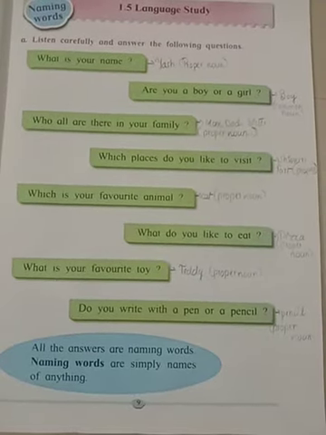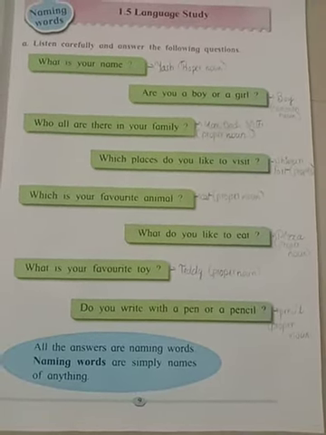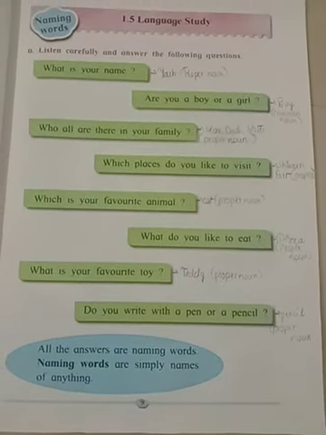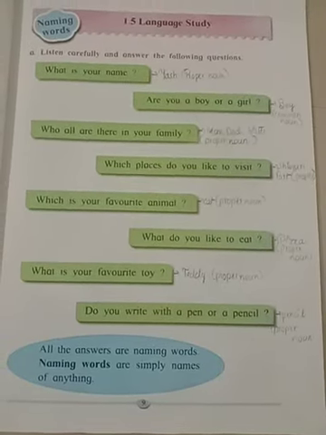So I would like to start the next lesson about language study, that is 1.5. This lesson is not related with your activity at all. This lesson will be related with your first term examination. I would like to repeat this sentence again: this lesson will not be there for your activity, meaning the first unit test. It will be related with your first term examination.